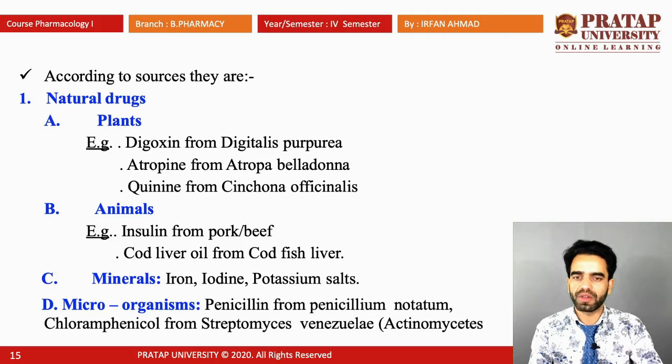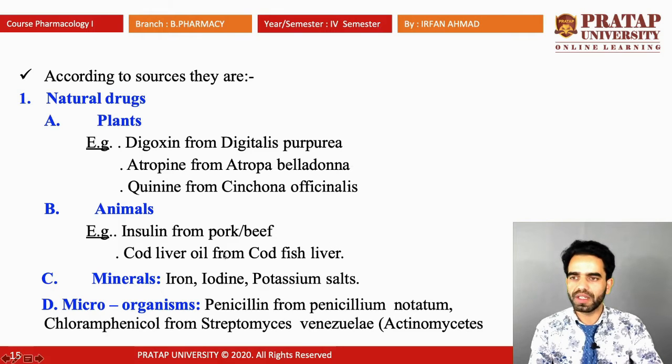And quinine, which is an antimalarial drug, is obtained from Cinchona officinalis. The second is animals, drugs which are obtained from animals. For example, insulin is a drug obtained from pork or beef, which is used in diabetes. A second example of a drug obtained from animals is cod liver oil, which is obtained from cod fish liver.